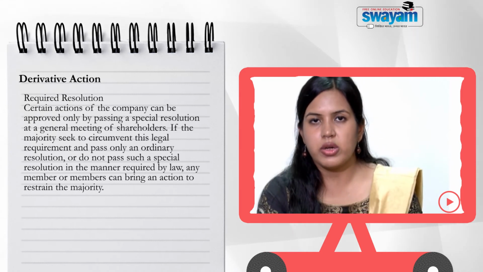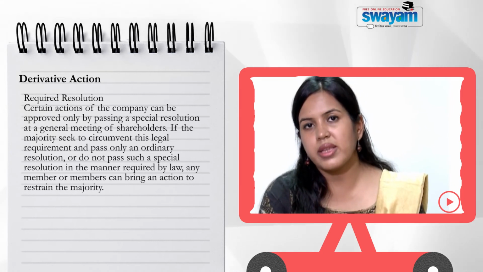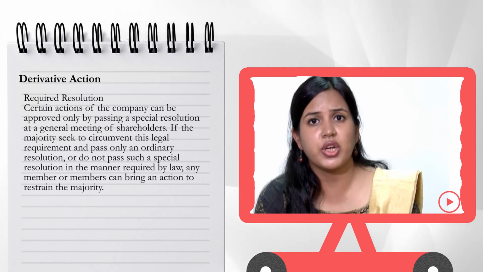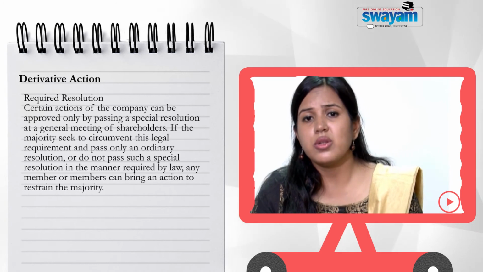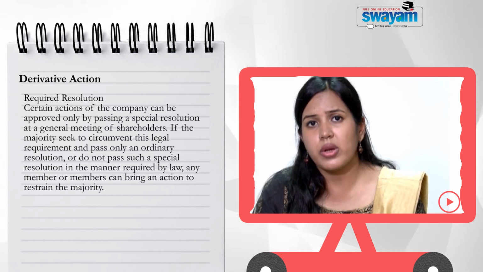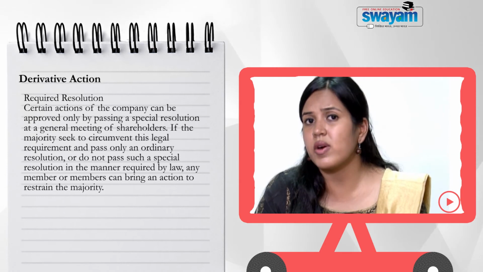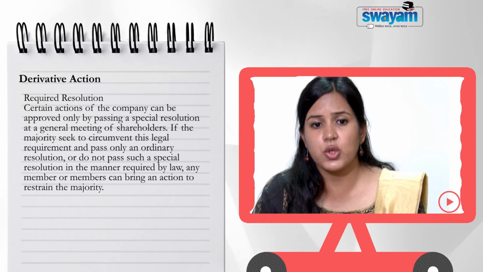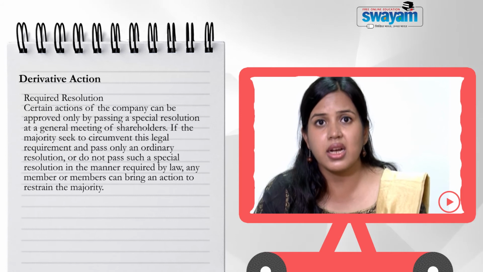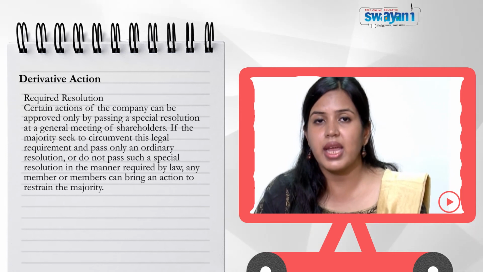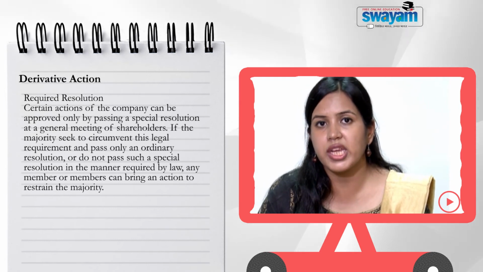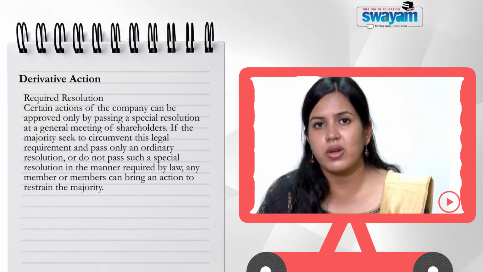The majority shareholders and minority shareholders, they both are part of the company. The interest of both the majority as well as the minority shareholder needs to be protected. So, there is no need for the majority shareholders to take action by themselves and not involve the minority shareholders. It is a duty that whenever they take any crucial actions which need a special resolution and will need the assent of the minority shareholder, they have to get that assent. They cannot exclude the minority shareholder, they cannot neglect the interest of the minority shareholders.